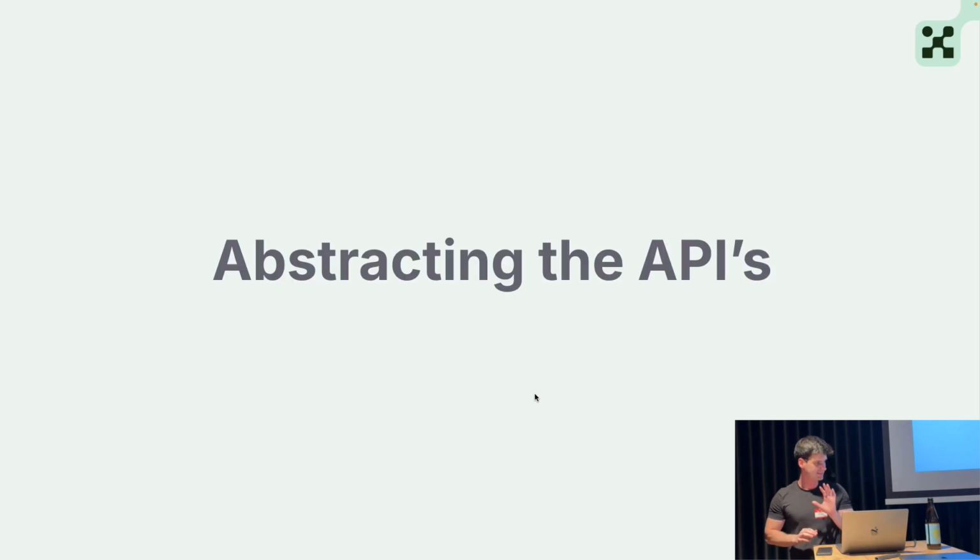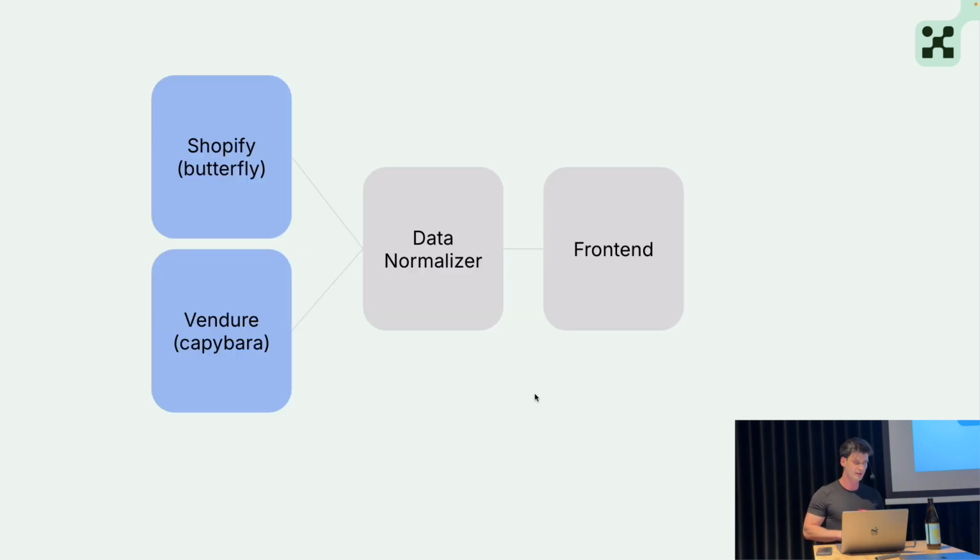Now, this is the cool thing, abstracting the APIs. And this is something we also have at Allokai. We call it unified data layer, but in reality, how it works is pretty much a normalization of data. So we are coming up with some format. The front end is consuming this format, and then we are having a function that is translating the fields from pretty much any e-commerce platform into the fields that are consumed by the front end.